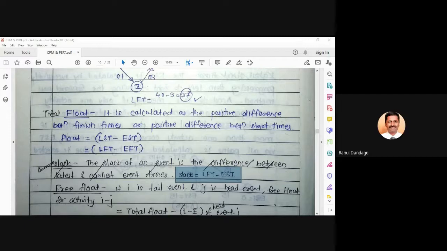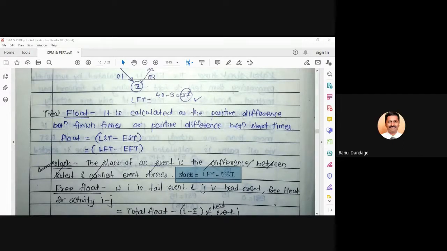Yes. Because we can calculate EST in the forward pass method and LFT by the backward pass method, and when we have the values for LFT and EST for each and every event, simply taking the subtraction LFT minus EST, whatever we get is the Slack value for that particular event. So we are calculating Slack for individual events, and to calculate the Slack we must know the latest finish time and earliest start time for that particular event. Is it clear? Yes. Okay.